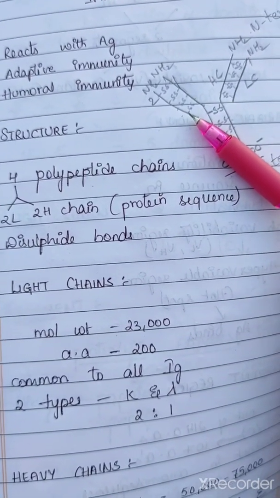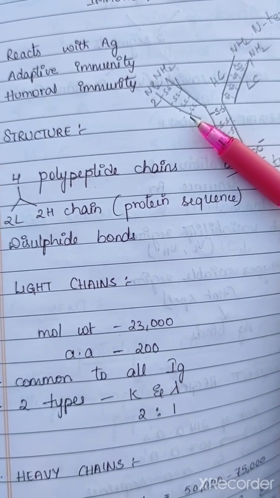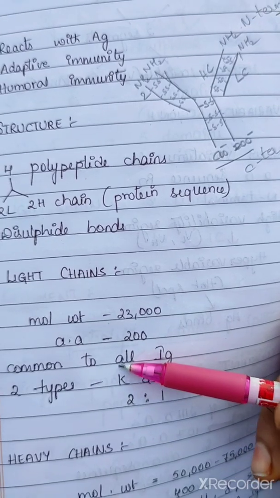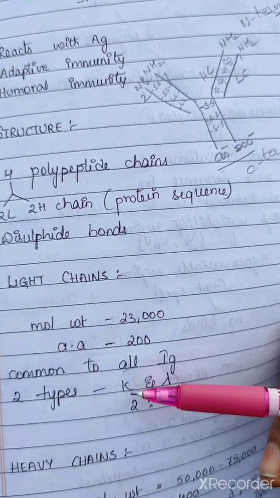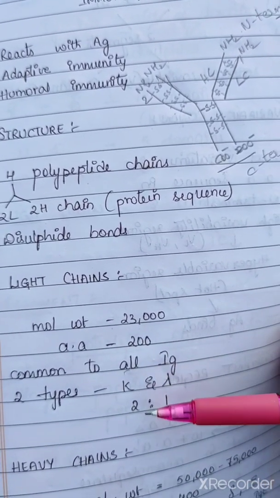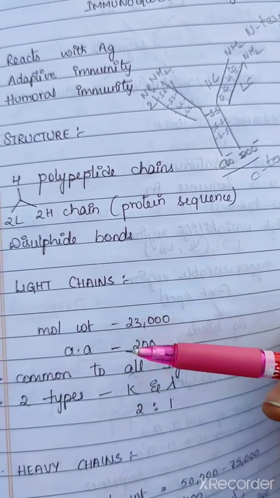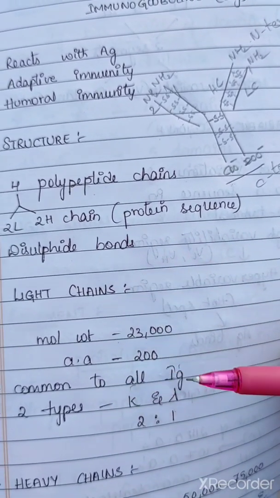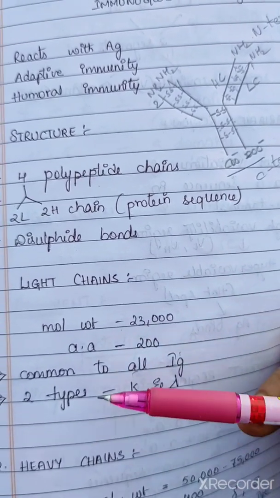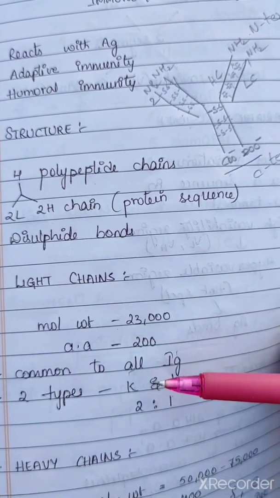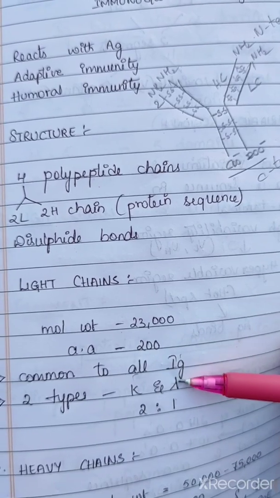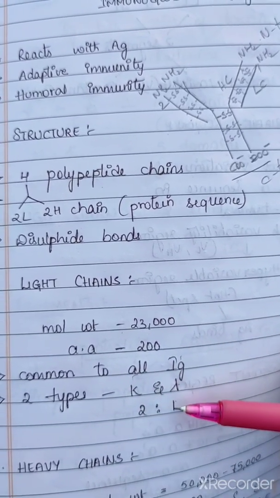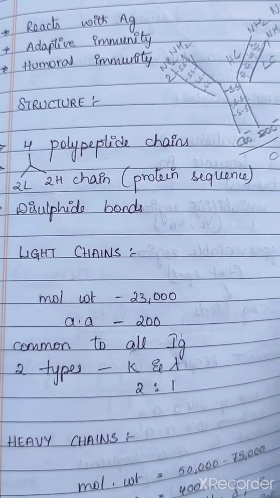There are mostly 2 types of light chains. One is kappa and the other one is lambda. Kappa and lambda are in the ratio of 2:1 in the immunoglobulins. In all the immunoglobulins, these light chains are common and are available in 2 types, kappa form and lambda form.